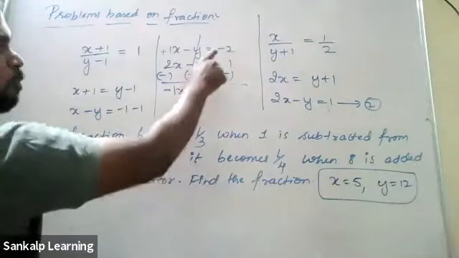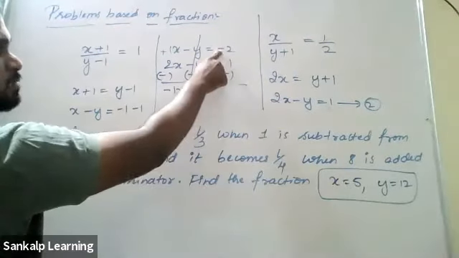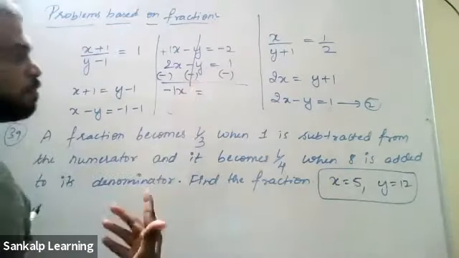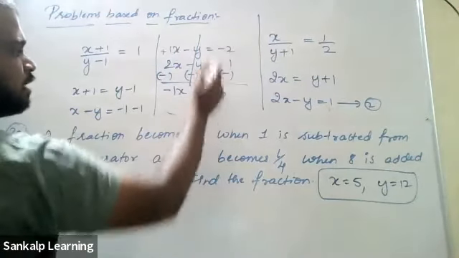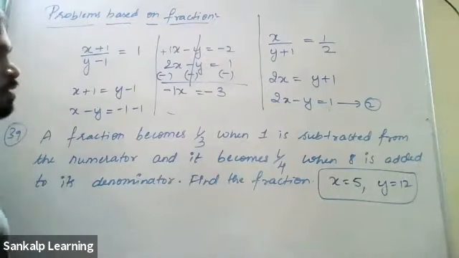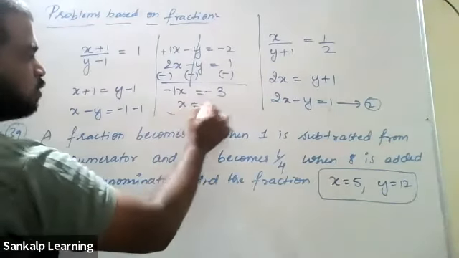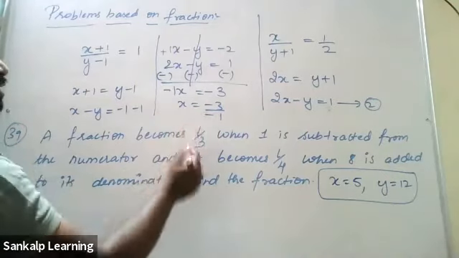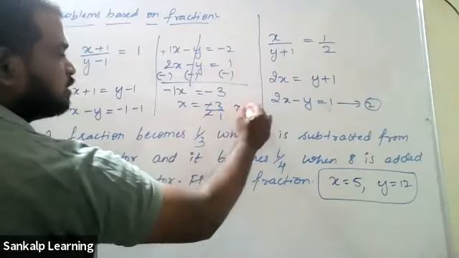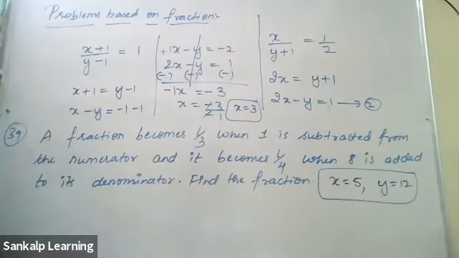Here minus, here minus. This sign is minus. The new sign is also minus. Both are the same sign, so you have to add it. 2 plus 1 is 3. 2 is the greater number, it has got minus sign, so minus. So x is equal to minus 3 by minus 1. Transposing the minus 1, minus minus gets cancelled, therefore x is 3. Now substitute in any one of the equations, you will get the value of y. Where did you go wrong?